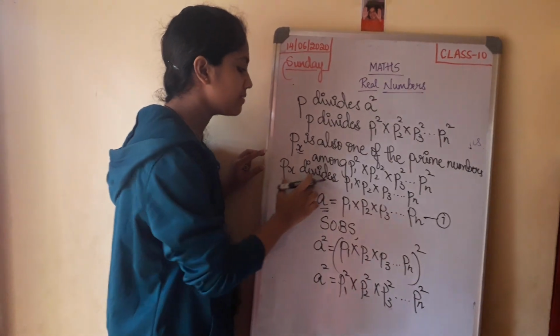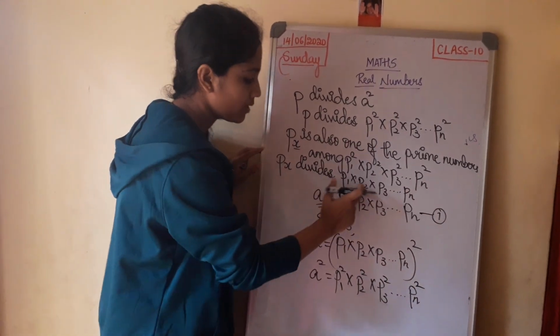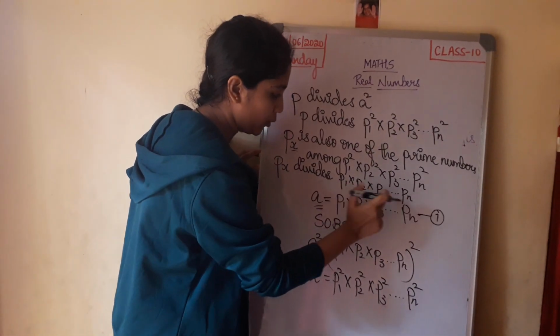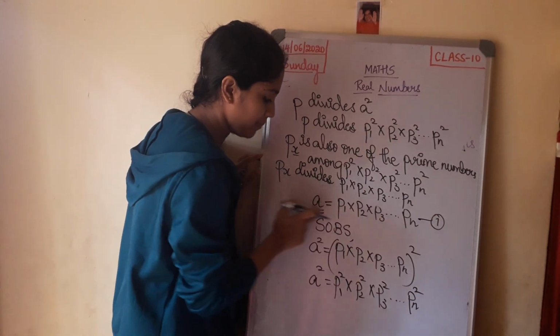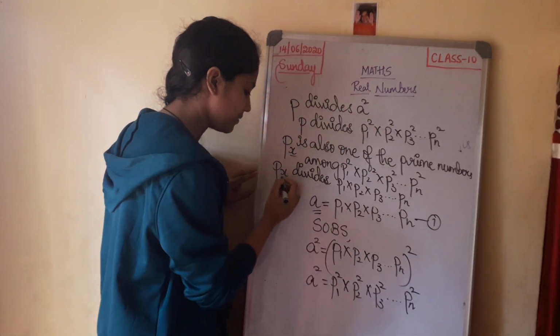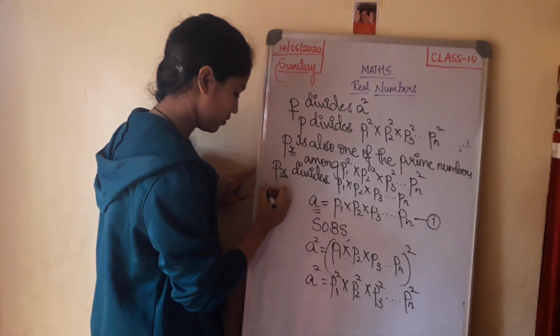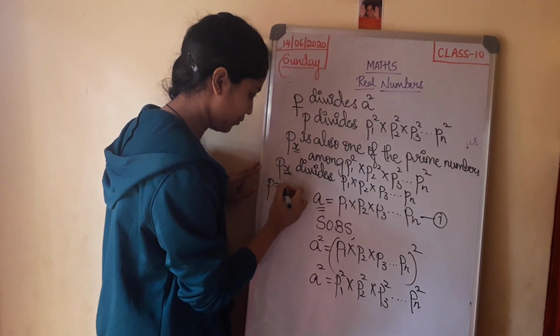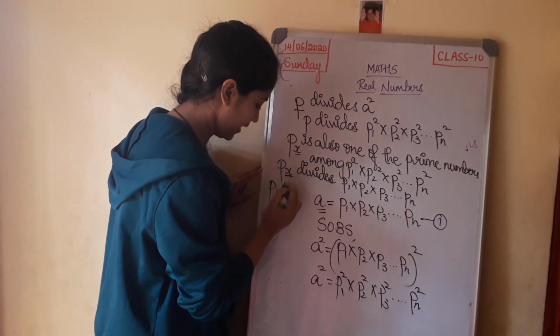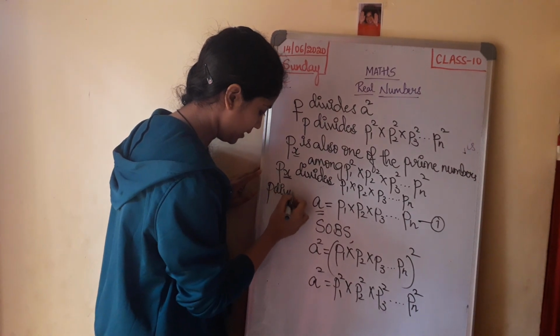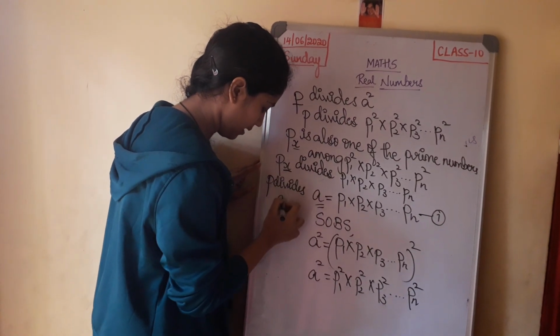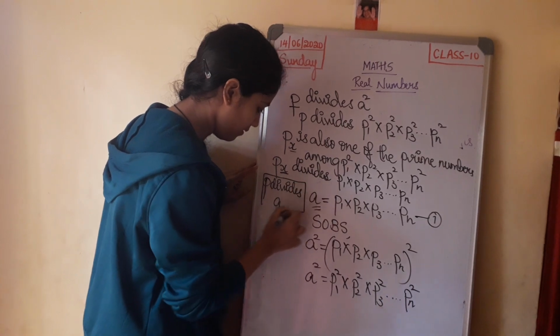Now if Px divides all these, then this P1, P2, P3 and so on until Pn is nothing but A. So Px is nothing but P. So therefore P is equal to Px, that is P divides A. Why?